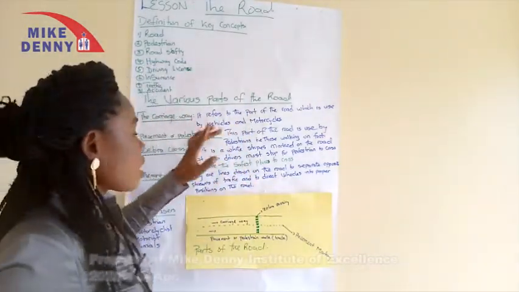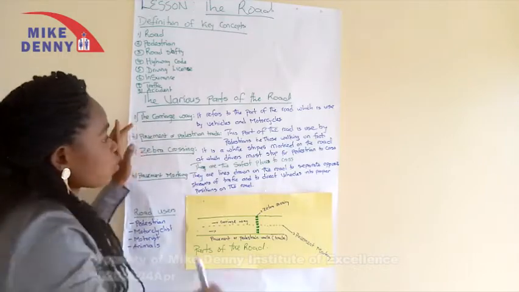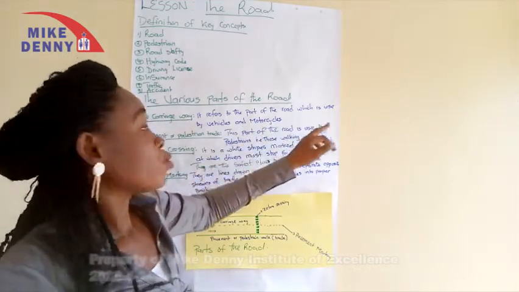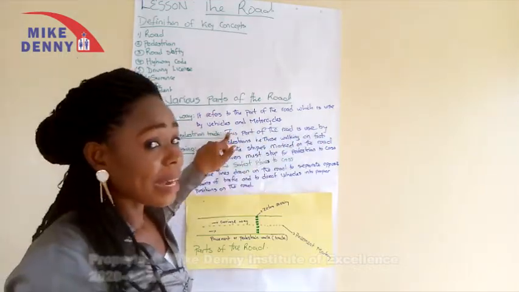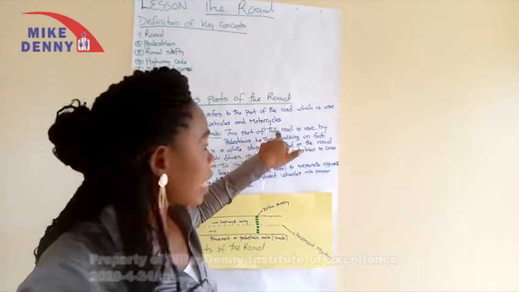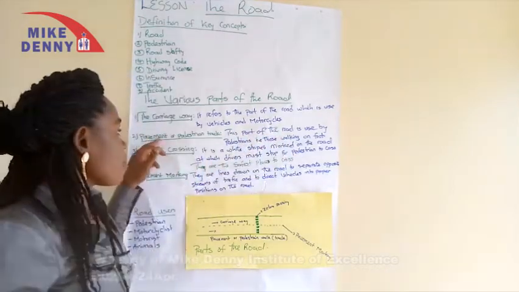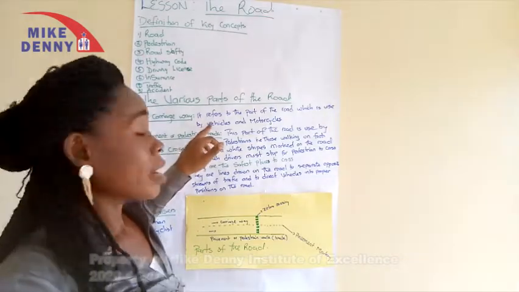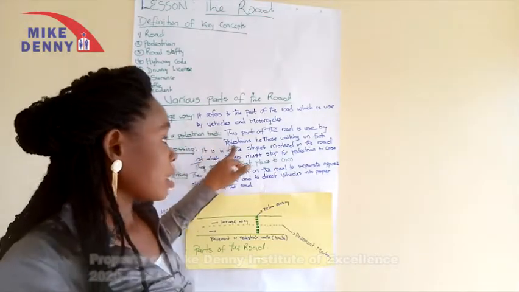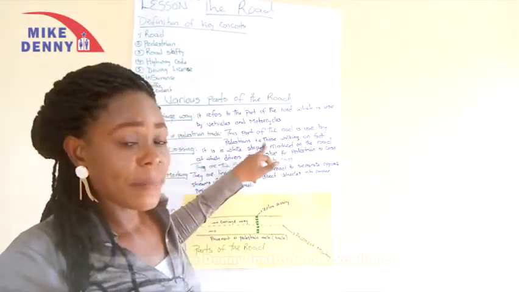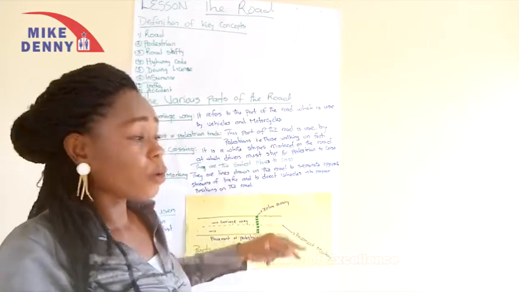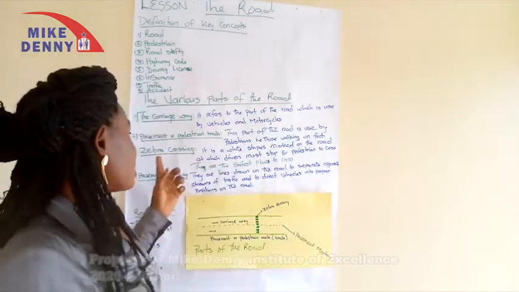Now, looking at the carriageway, it refers to that part of the road which is used by the vehicle and the motorcycle. The next is the pavement or the pedestrian track. The pedestrian track is a part of the road which is used by pedestrians, that is those that are walking on foot. The next is the zebra crossing.